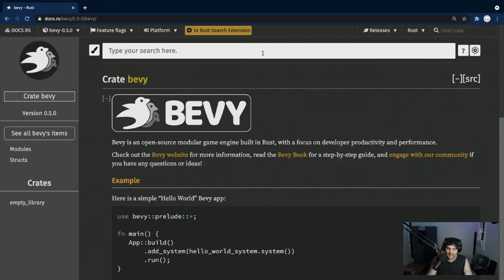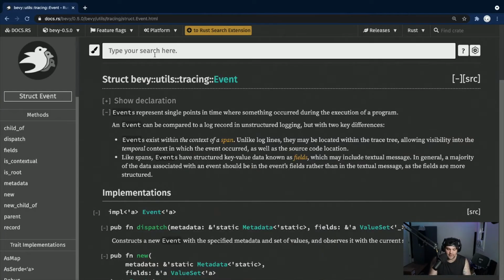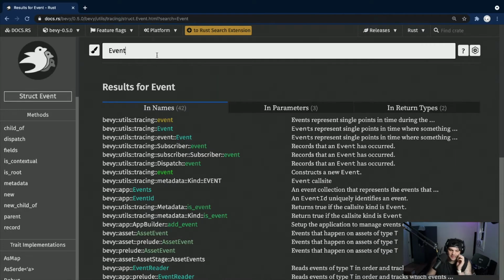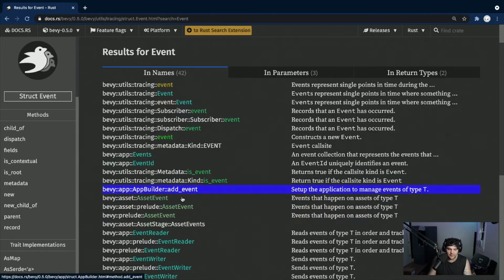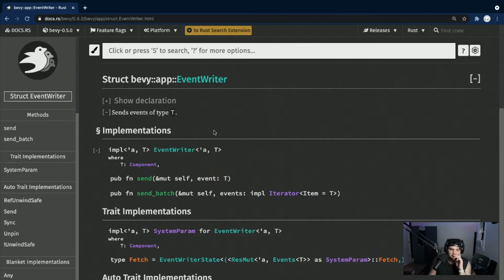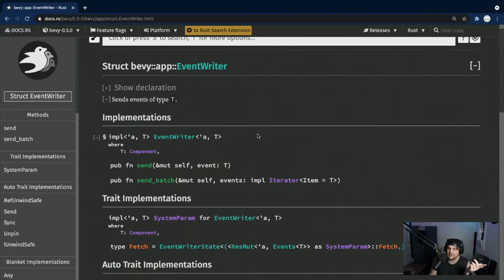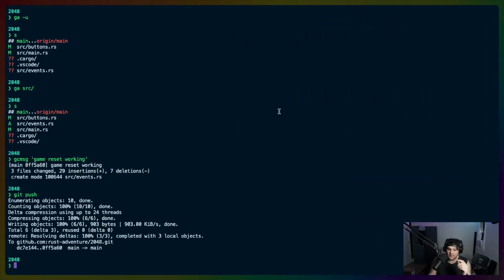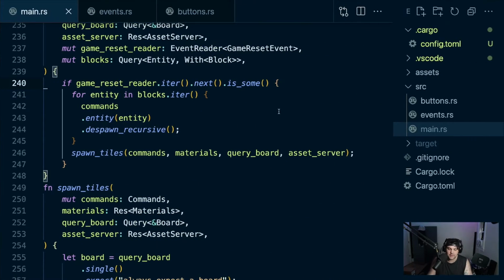I don't know if events can carry data. I don't want a tracing event. I want... Ooh, this is going to be interesting. Let's go with event writer. Let's go check event writer. Sends events of type T. I bet events, because they're structs, can carry data like that. That's the way to do it. I definitely just X'd out of our documentation, which is fine. I'll pull it back up later if we need it.